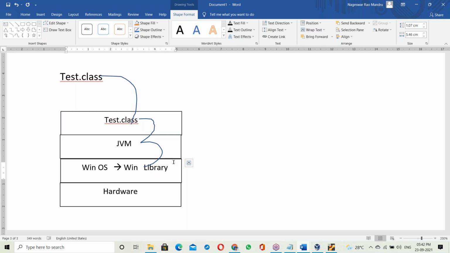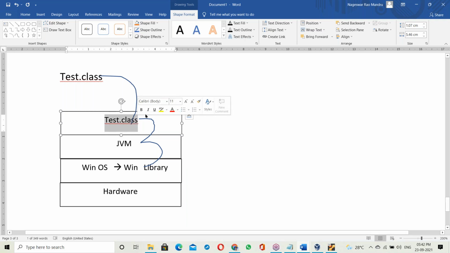If it is a C program exe file, it is statically linked, at the time of creation of the exe file itself. But with a .class file, it links to the Windows library at runtime. So the JVM takes the Tested.class file and links it with the Windows library. Once linked, it executes, finally generating output. That's it. This linking is at runtime.